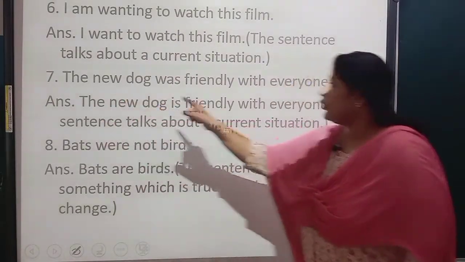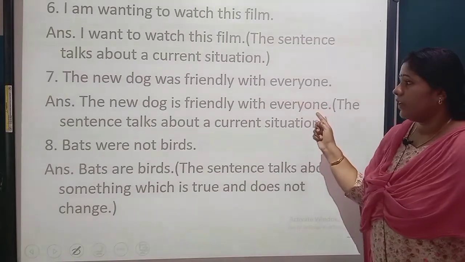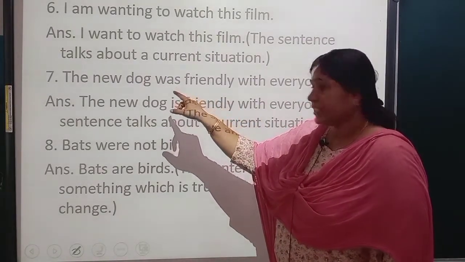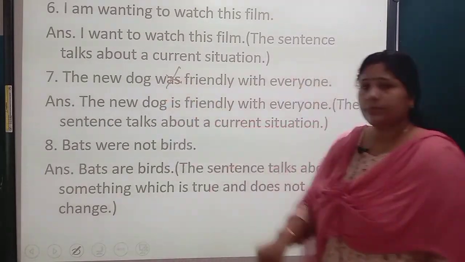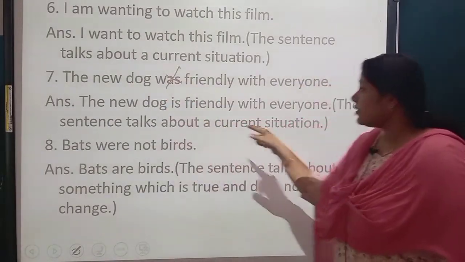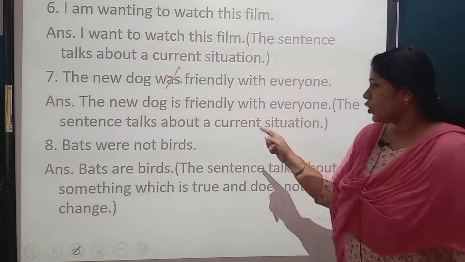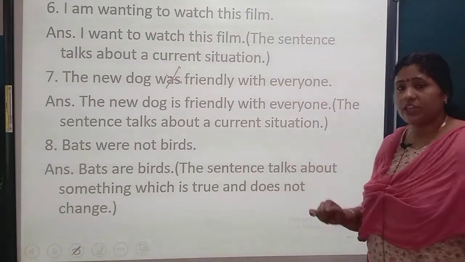Next, the new dog was friendly with everyone. Was friendly? We are talking about simple present tense, so was will not come. The new dog is friendly with everyone. Present situation. The sentence talks about a current situation.